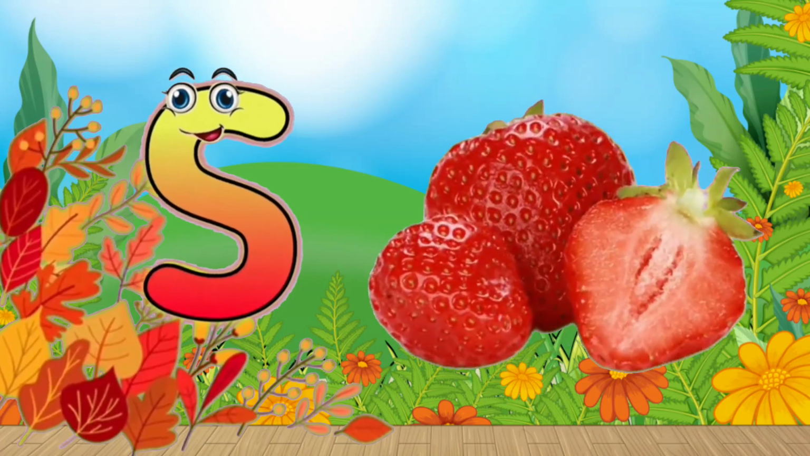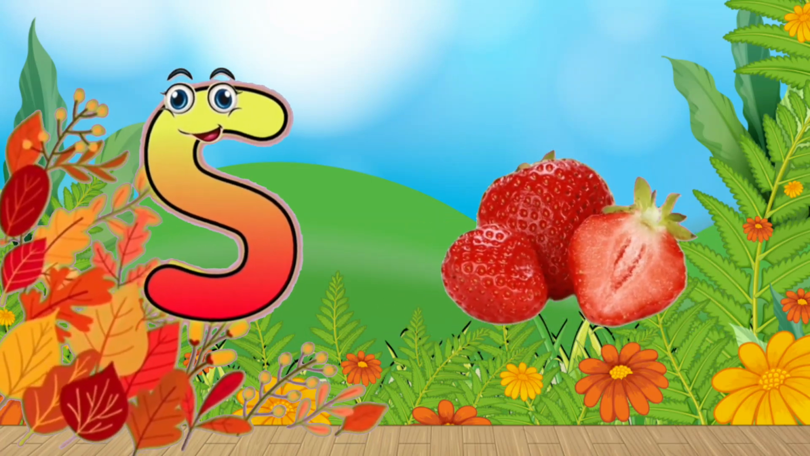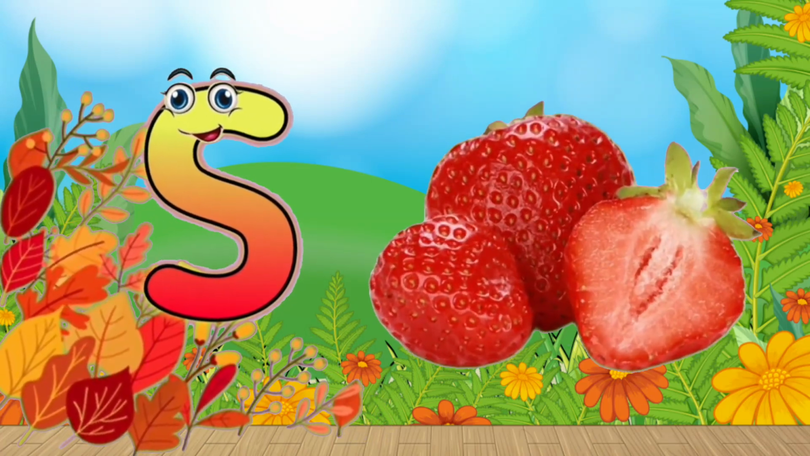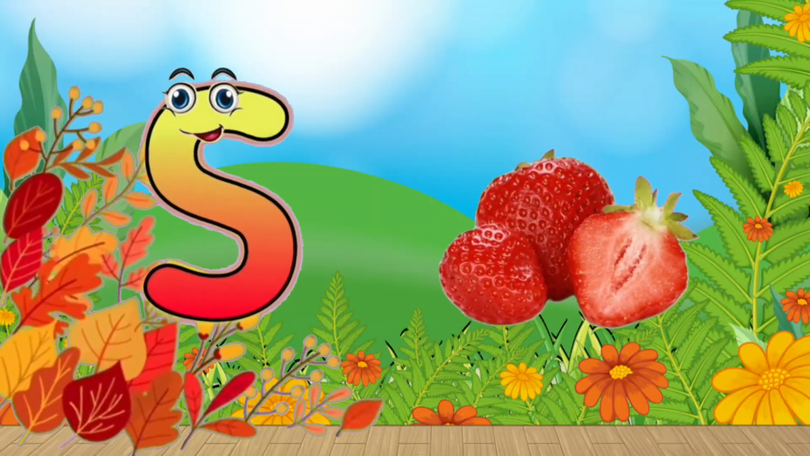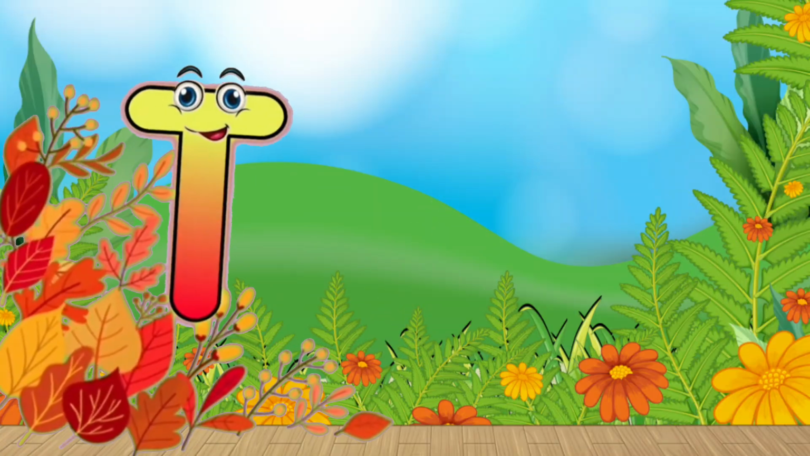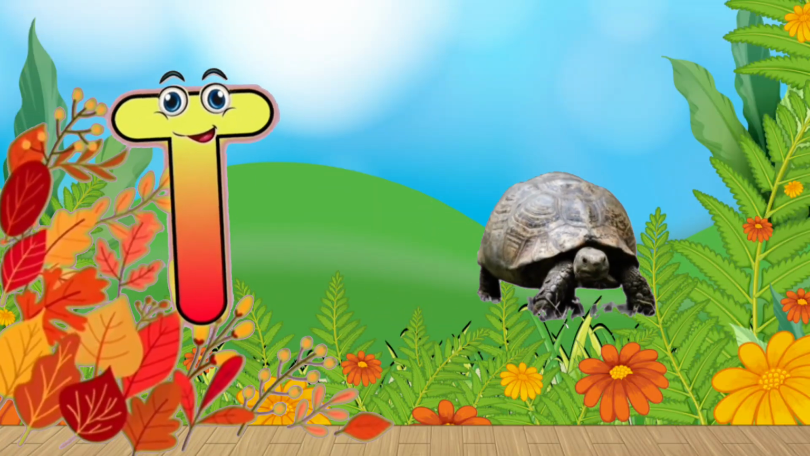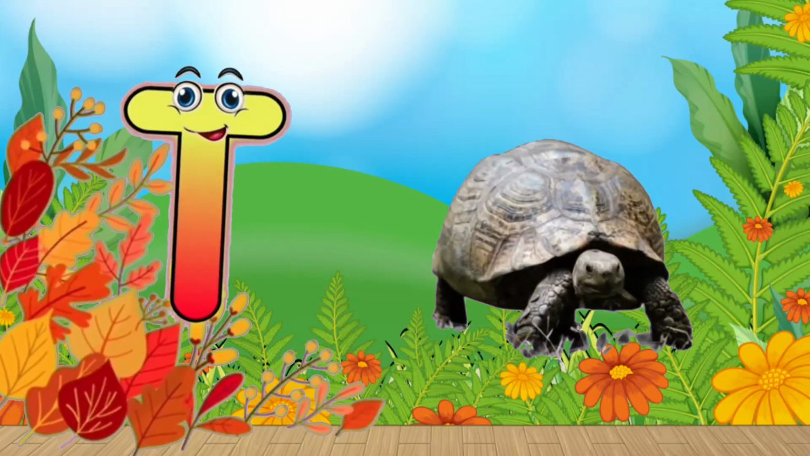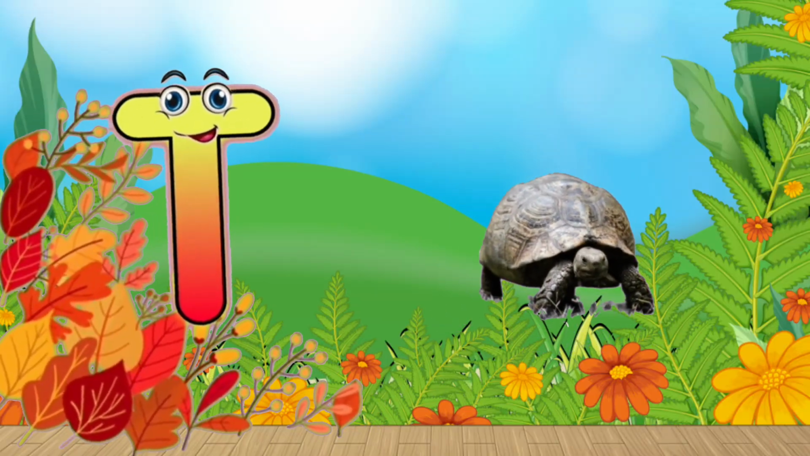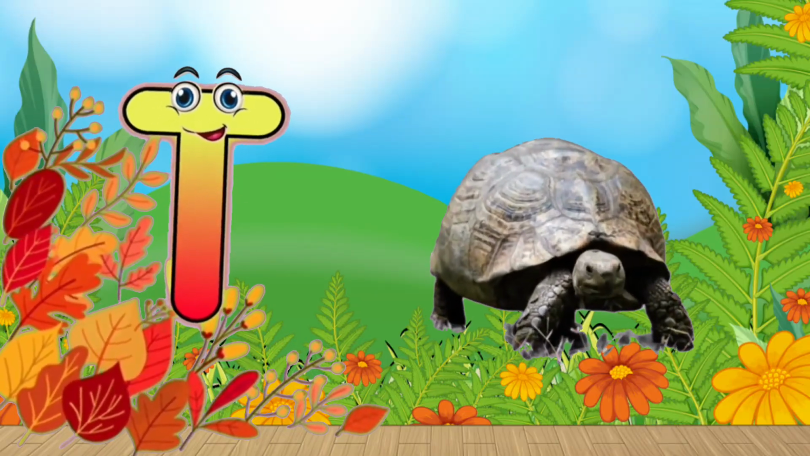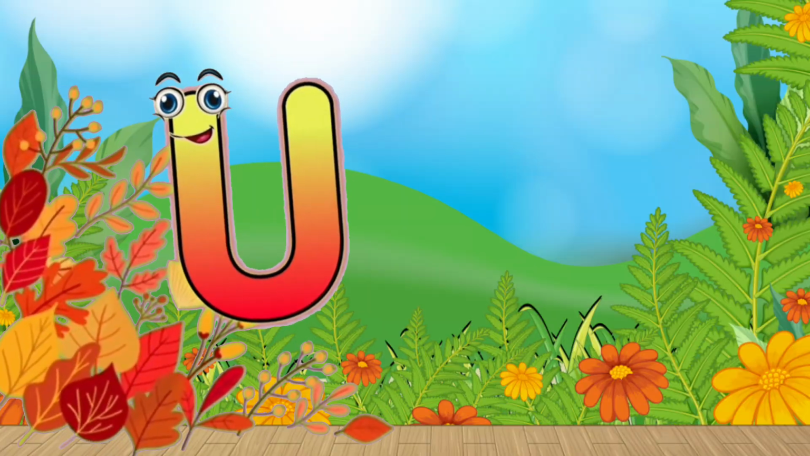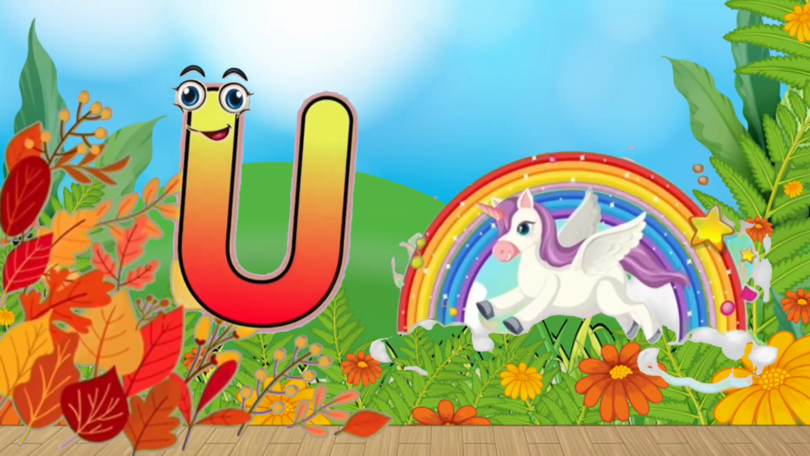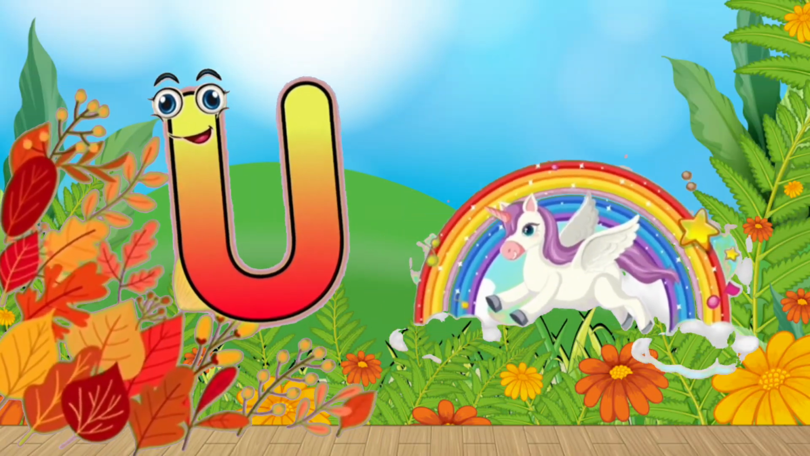S. S for strawberry. This is strawberry. T. T for tortoise. This is tortoise. U. U for unicorn. This is unicorn.